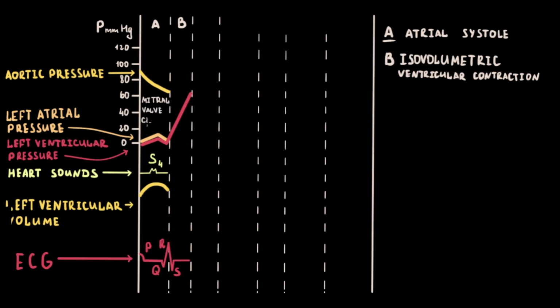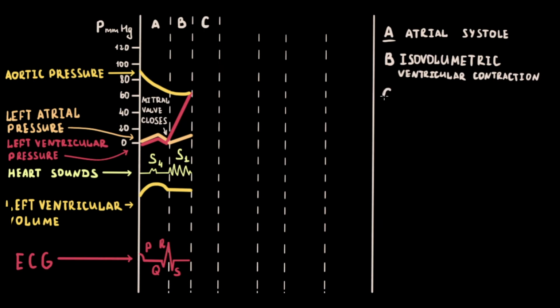In the right heart, the tricuspid valve closes. Closure of the atrioventricular valves produces the first heart sound. Aortic pressure continues to fall because the blood from the previous cycle is going to systemic circulation. Ventricular pressure increases dramatically during this phase, but ventricular volume remains constant because all valves are closed. This is why this phase is called isovolumetric ventricular contraction, because ventricular volume doesn't change.